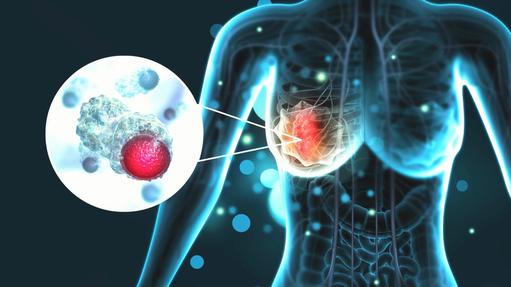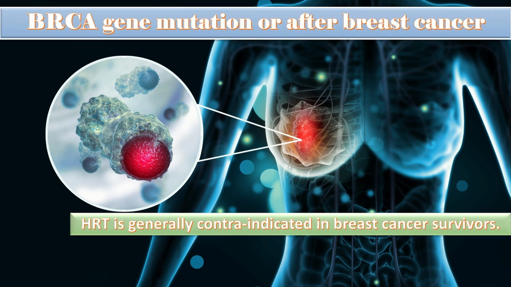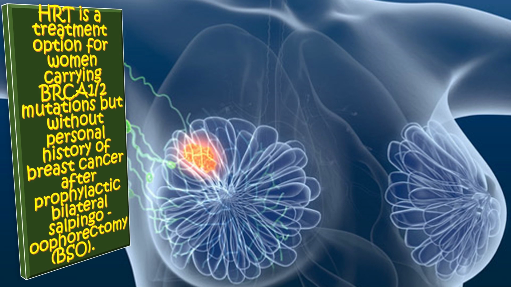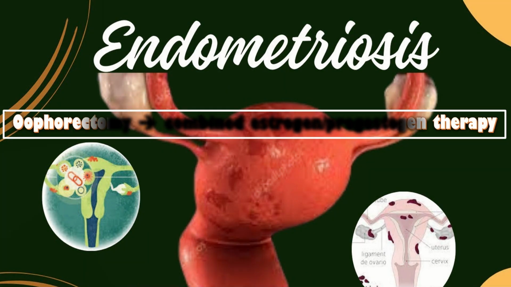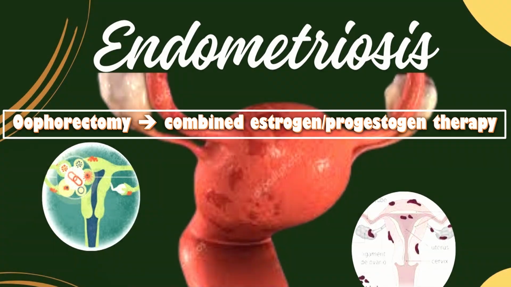Now I'll talk about BRCA gene mutation or after breast cancer. HRT is generally contraindicated in the breast cancer survivors. HRT is a treatment option for women carrying BRCA1 and 2 mutation but without personal history of the breast cancer after prophylactic bilateral salpingo-oophorectomy or BSO. For the women with endometriosis who required oophorectomy, combined estrogen-progestogen therapy can be effective for the treatment of vasomotor symptoms and may reduce the risk of disease reactivation.